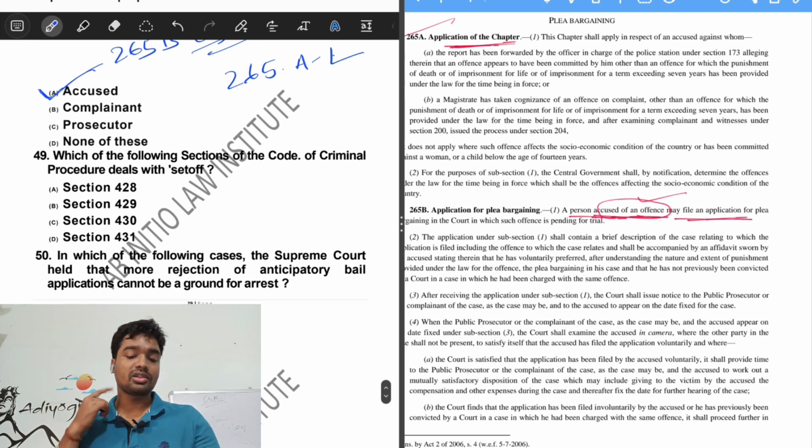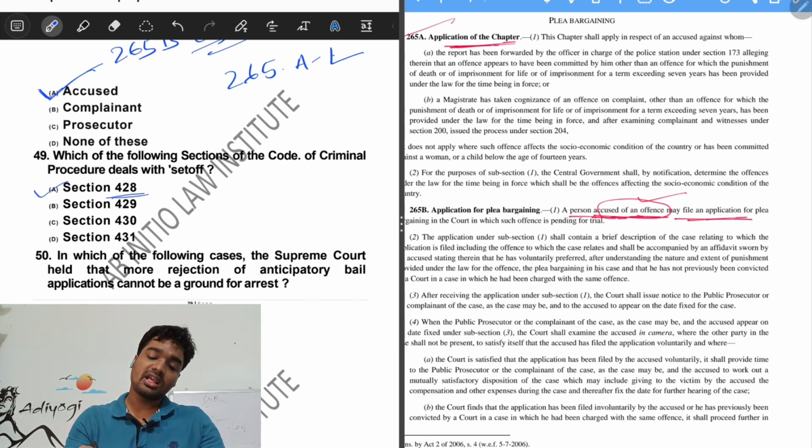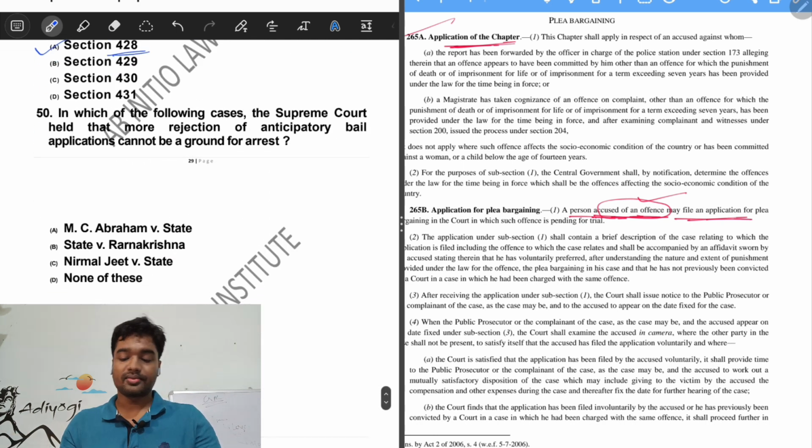Question number 49 talks about which of the following sections of the CrPC deals with set-off. It is again a direct question. The correct answer would be option A, section 428, which talks about set-off. For those who are not aware of the concept of set-off, it is different from the set-off given under CPC.